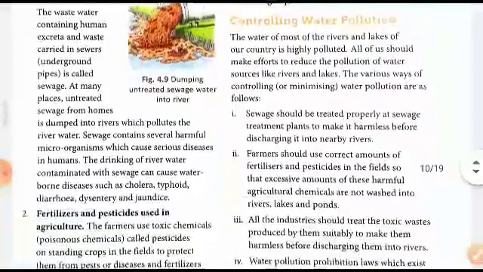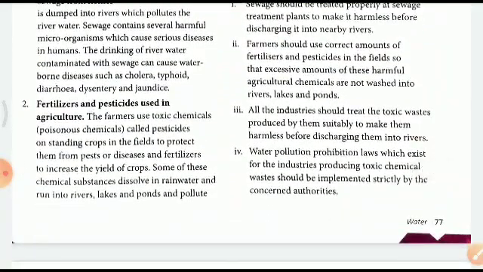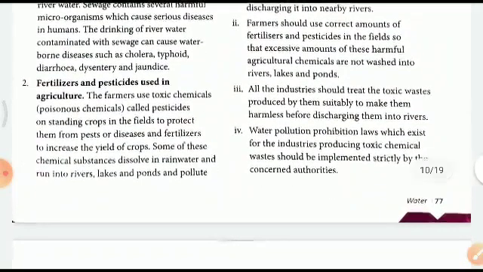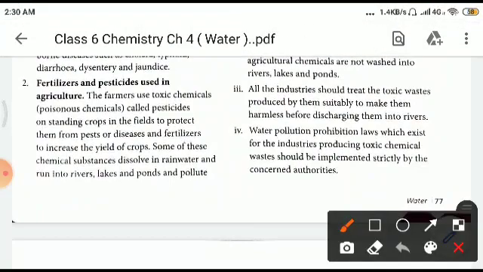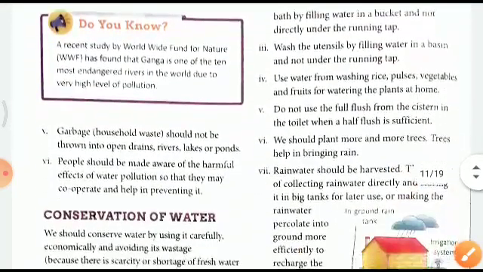Now, how to control water pollution? Sewage should be treated properly at a sewage treatment plant to make it harmless. Farmers should use the correct amount of fertilizers. All industries should treat the toxic waste produced by them to make it suitable under the water pollution prohibition law. Right? Children, one thing which is needed is that the water pollution prohibition law which exists for industries producing toxic chemical waste should be implemented strictly. Right? Garbage should not be thrown into open drains, and people should be made aware of the harmful effects of water pollution.